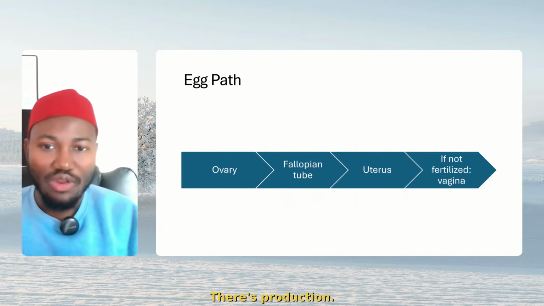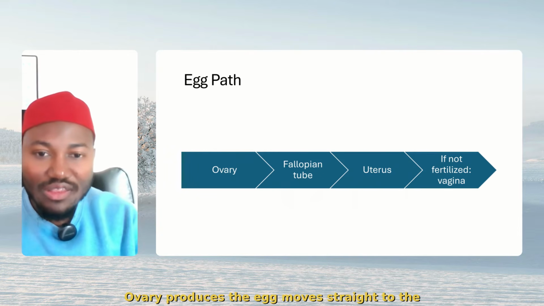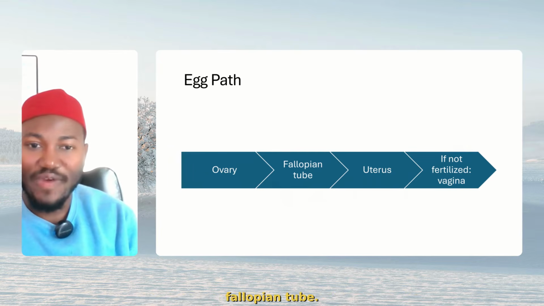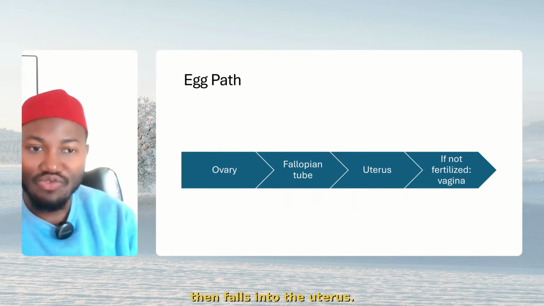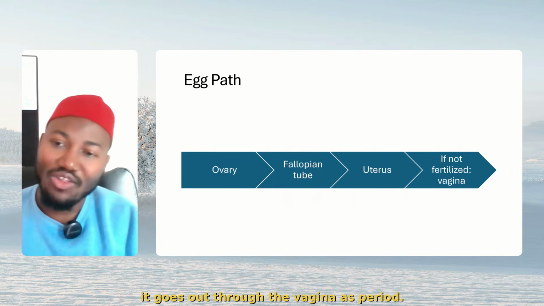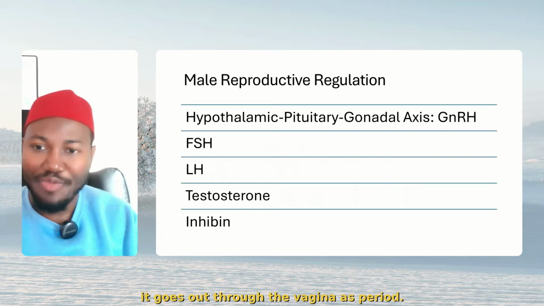For the egg, there's production, the ovary produces, the egg moves straight to the fallopian tube. From there, it fertilizes, then falls into the uterus. If it's not fertilized, it goes out through the vagina as period.